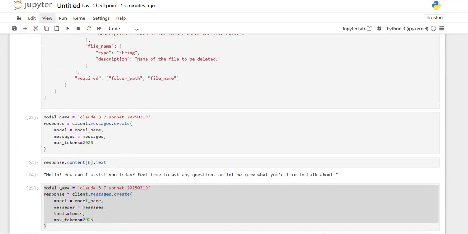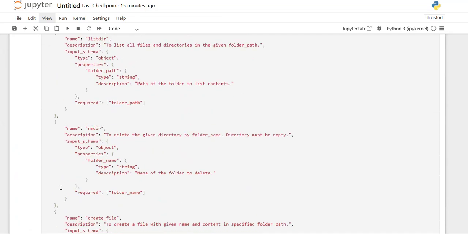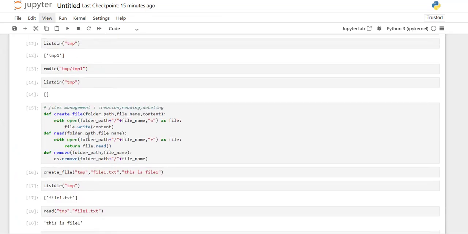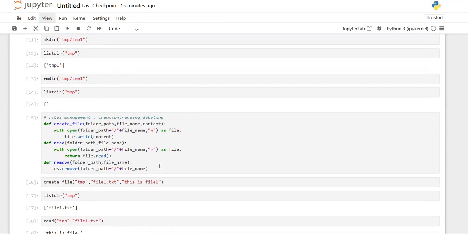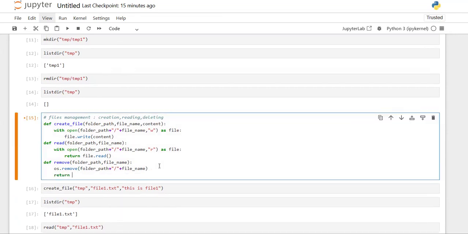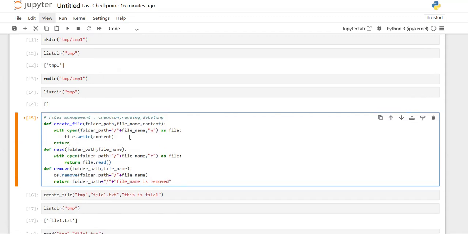Since each and every tool needs to return something, we need to define some return for each and every function. Return, this folder file is removed. For each and everything, I'm providing the corresponding return value. Whatever task happened, that corresponding return value I'm providing.